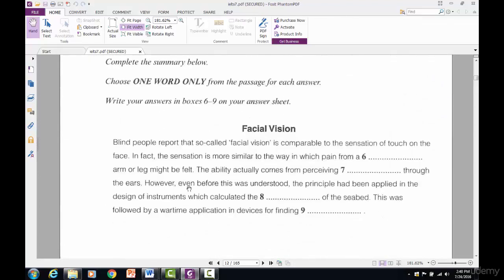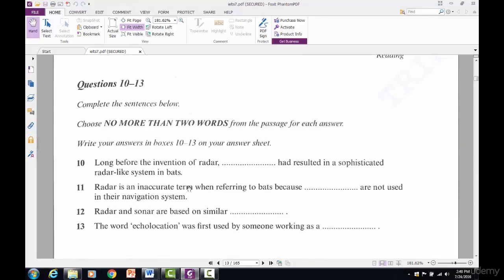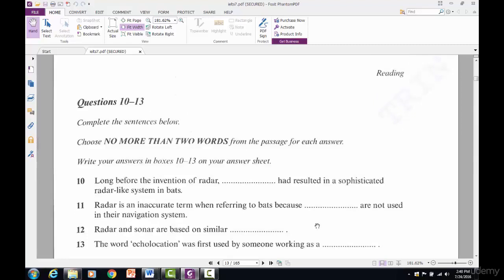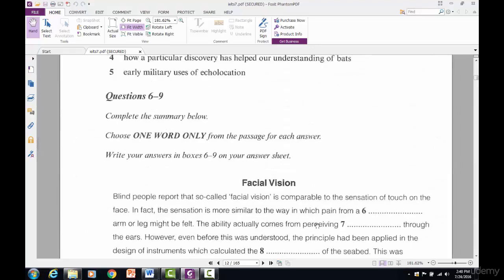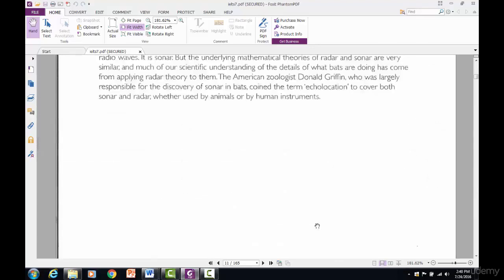And let's have a look at number 13. Echolocation first used by someone working as. All right, so that's going to be pretty easy. And we know a fill the blank question goes in order. So we know this has to come after the previous question.